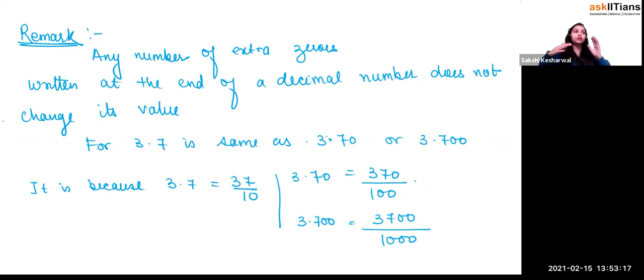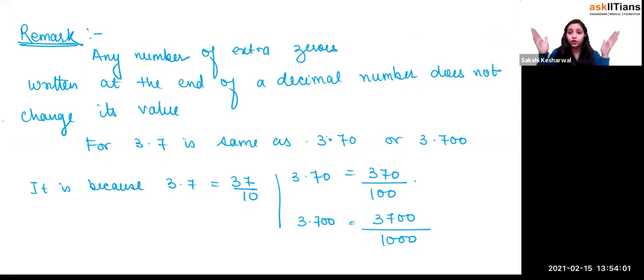Let us suppose this is the fraction, right? You take some whole and divide it into 10 equal parts, and you have taken 7 parts. Let's take a simple example: a chocolate of 1,000 grams. You divide it into 10 equal parts, so each part will be 100 grams, right? So if you have taken 7 parts of it, you have taken 700 grams of it.